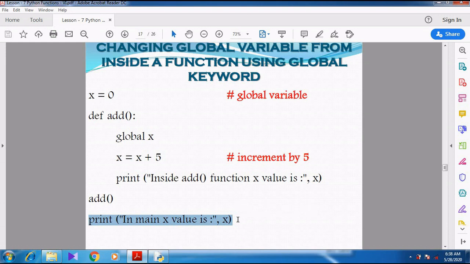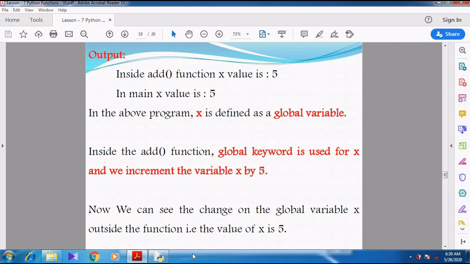And at the same time, again I am trying to print the value of x outside the function. So when I print the value of x outside the function, now what will happen? Already x value is changed to 5. So when I print in main, x value is 5. Right, let's see in a practical manner.